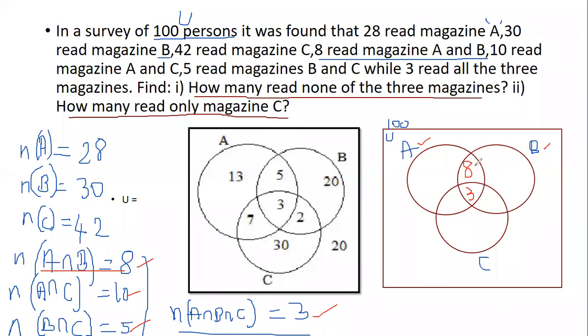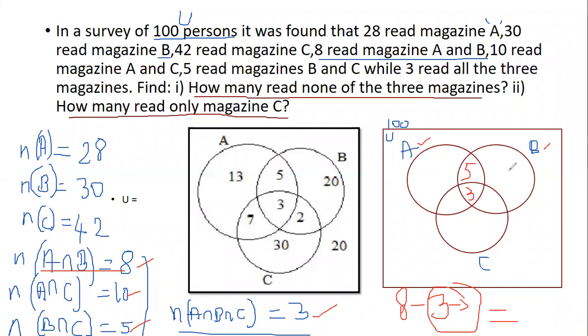Okay. But what is happening is, out of this 8, 3 of them read all the 3 magazines. So out of 8, 3 of them will read all the 3 magazines. So 8 minus 3, how much is remaining with me? 5. So A intersection B, the people who read magazine A and B, are 5. Understood? I'll repeat it once again.